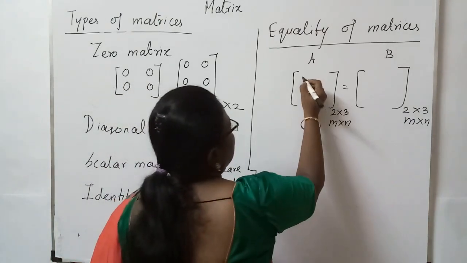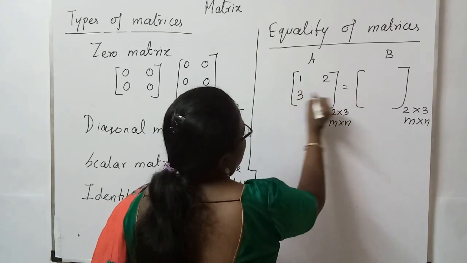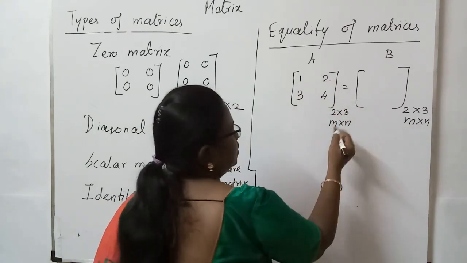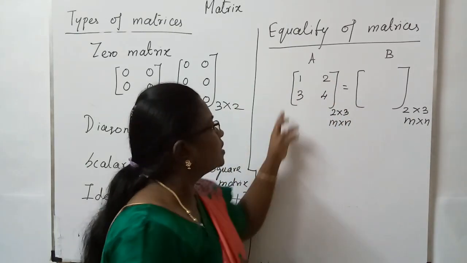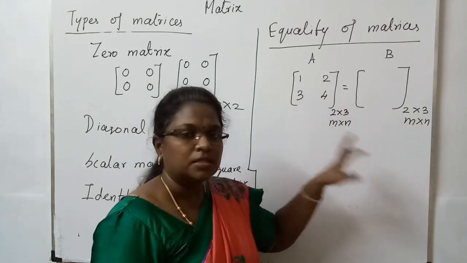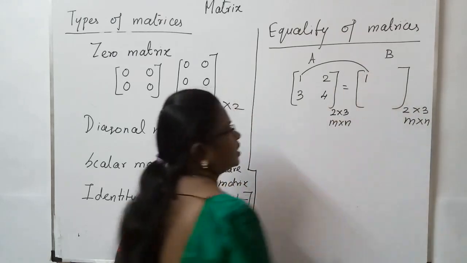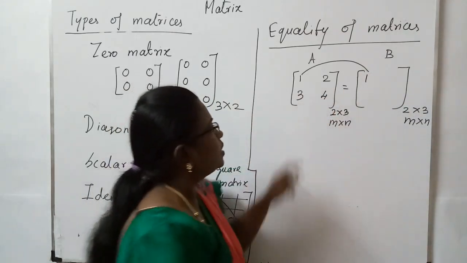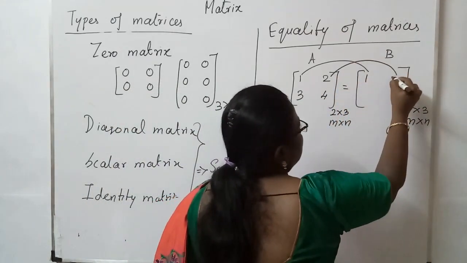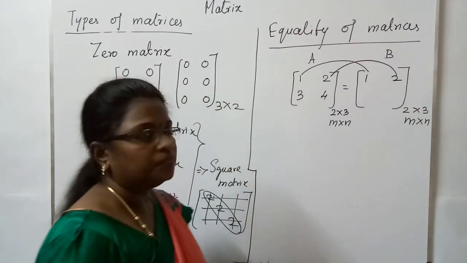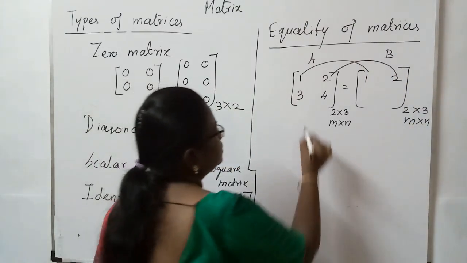See, 1, 2. The order should be the same, as well as the corresponding elements should be the same. See, this is A11, 1. So here also you have to have 1. This is A12. So here you will be having 2. This is A21.